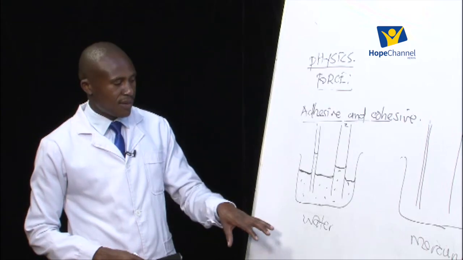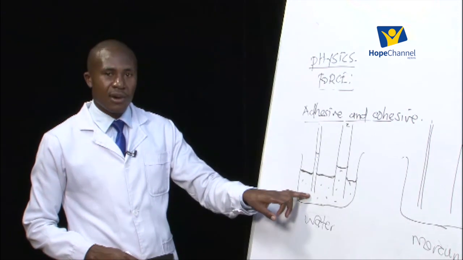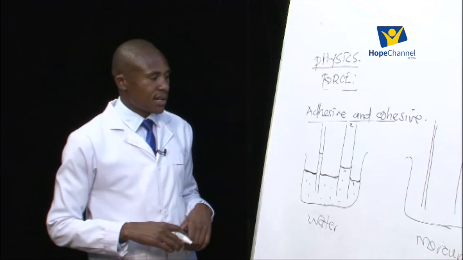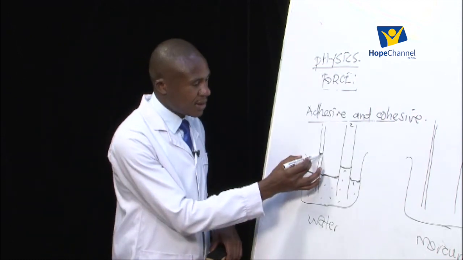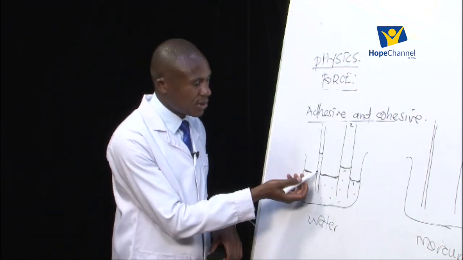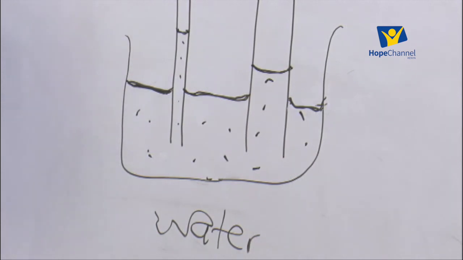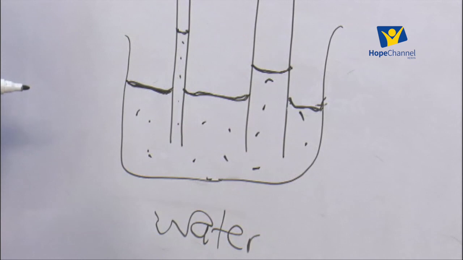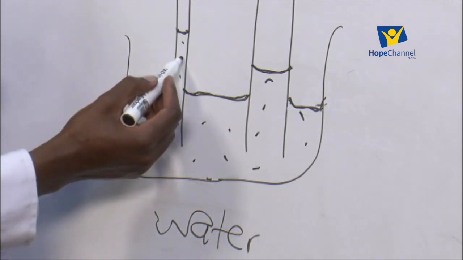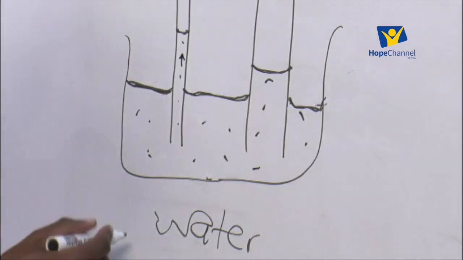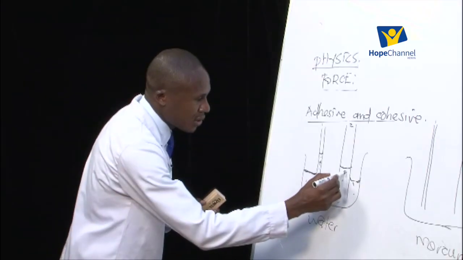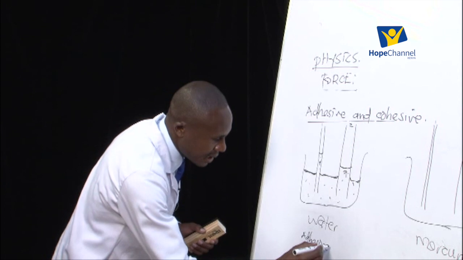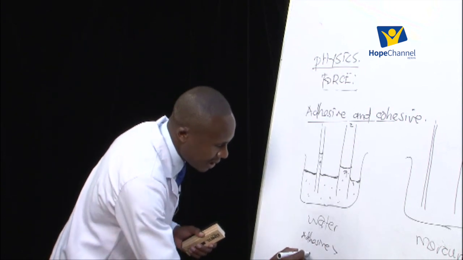Just like what we did previously, for water, the adhesive force is greater than the cohesive force. And so these adhesive forces will attract the molecules of water upwards, and so more of the molecules will tend to be in contact with the walls of the tube, and because of that the level will rise inside the tube. So the rising here inside the tube is because the adhesive force is greater than the cohesive forces for water.